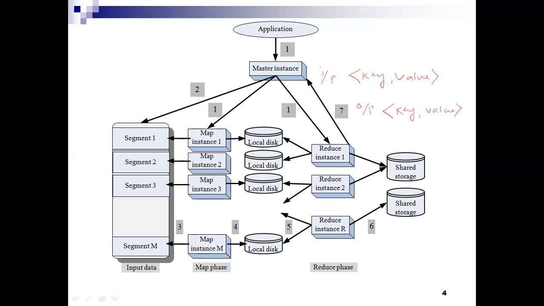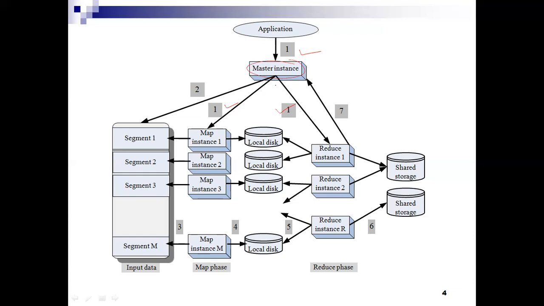There are 7 steps, and we can see how MapReduce works in each step. Just look at the diagram. First we have the application, marked 1, which is the first step. Here an application starts a master instance and worker instances for the map phase. The application will start the master instance first.